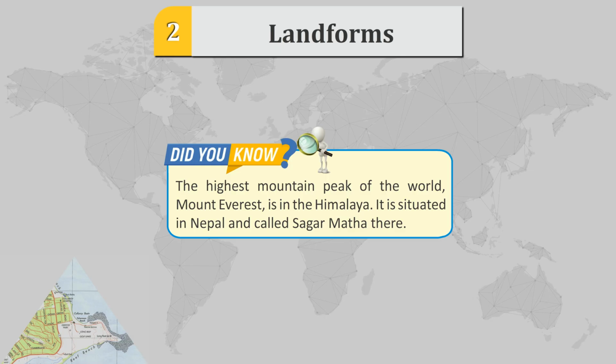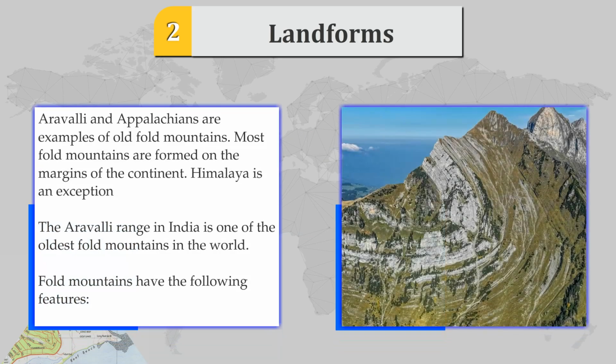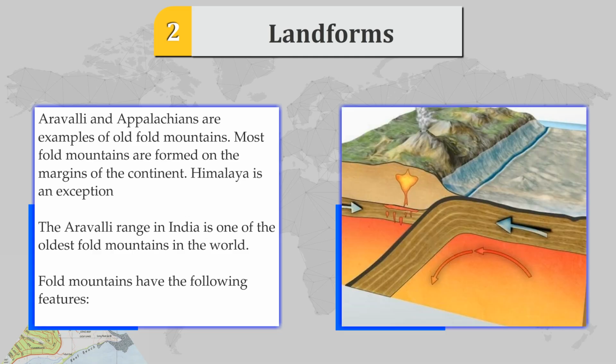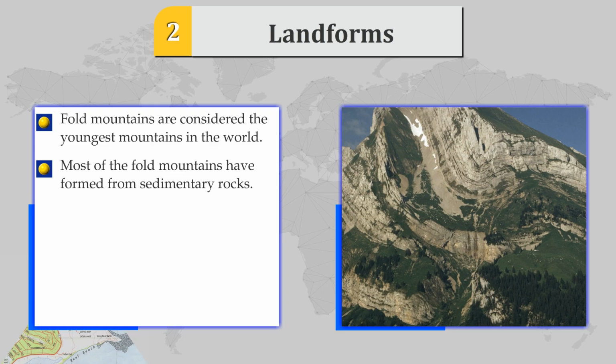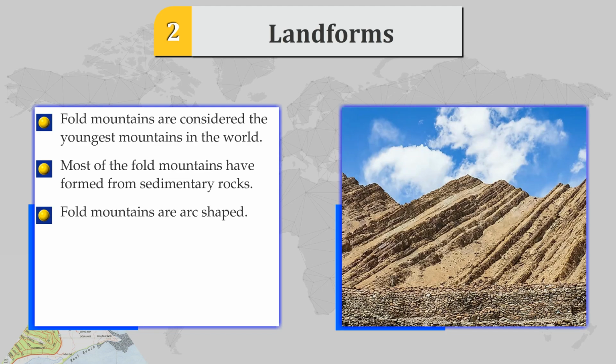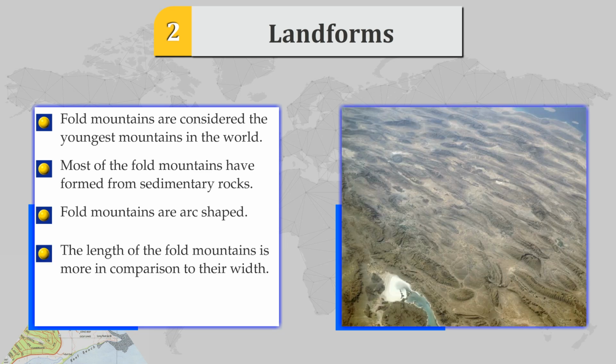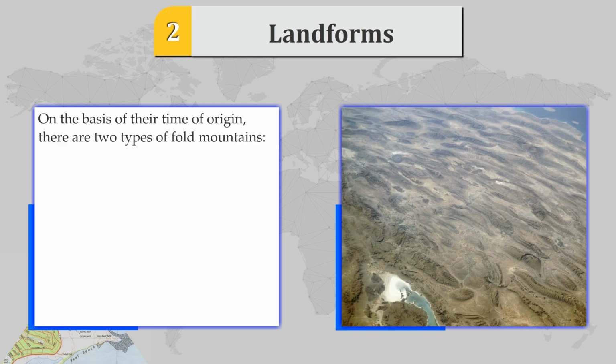Did you know? The highest mountain peak of the world, Mount Everest, is in the Himalayas. It is situated in Nepal and called Sagarmatha there. Fold mountains have the following features. Fold mountains are considered the youngest mountains in the world. Most of the fold mountains have formed from sedimentary rocks. Fold mountains are arc-shaped. The length of the fold mountains is more in comparison to their width.